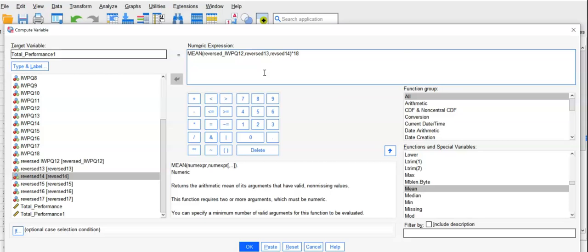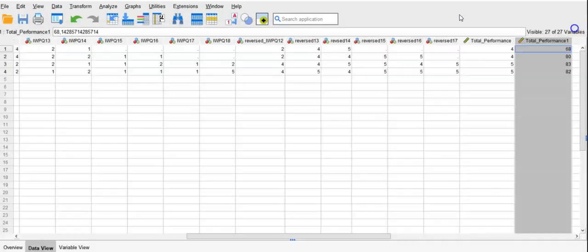Everything will be calculated with the mean score first, and then you multiply by how many questions. So when you hit OK here, that will go here. So 68, 80, 83, 82. That is the way to obtain the total score.